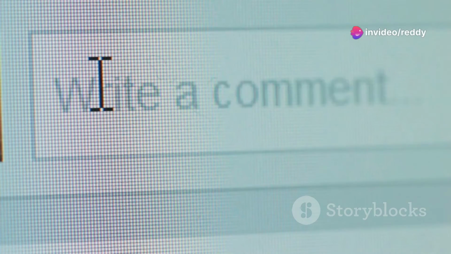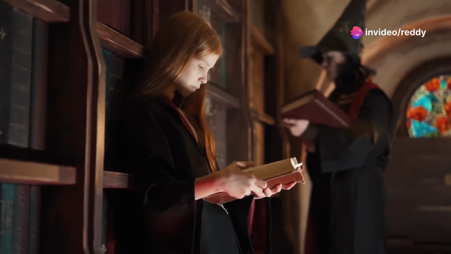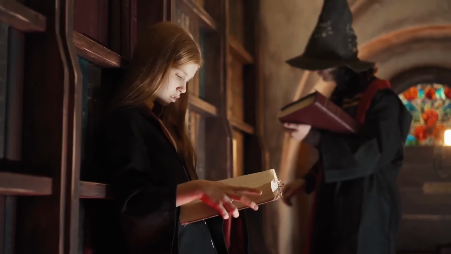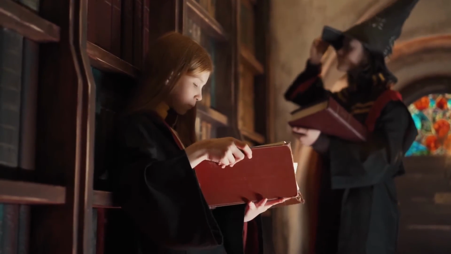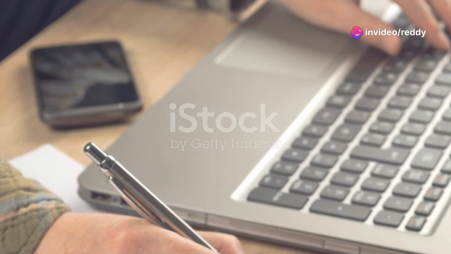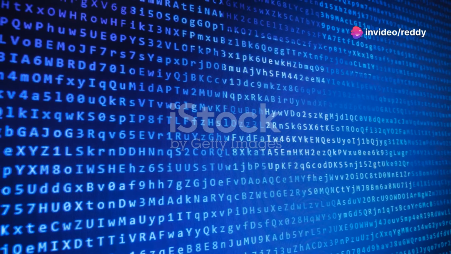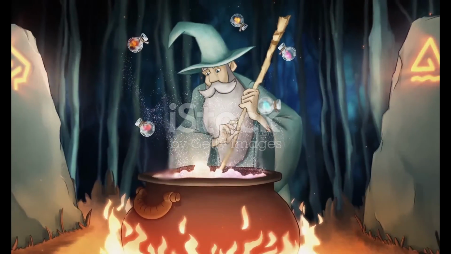Additionally, well-commented code is a sign of professionalism and consideration. Just as a well-organized spellbook reflects the meticulousness and skill of a wizard, a well-documented code base shows your dedication to quality and cooperation. It demonstrates that you care not only about making the code work, but also about making it accessible and maintainable for other programmers who may follow in your footsteps.